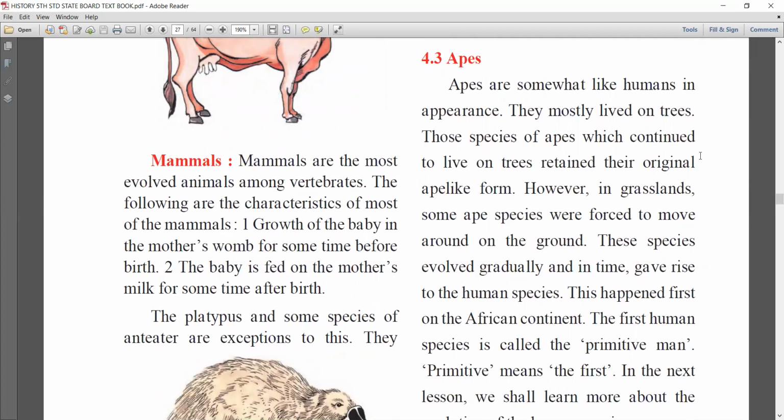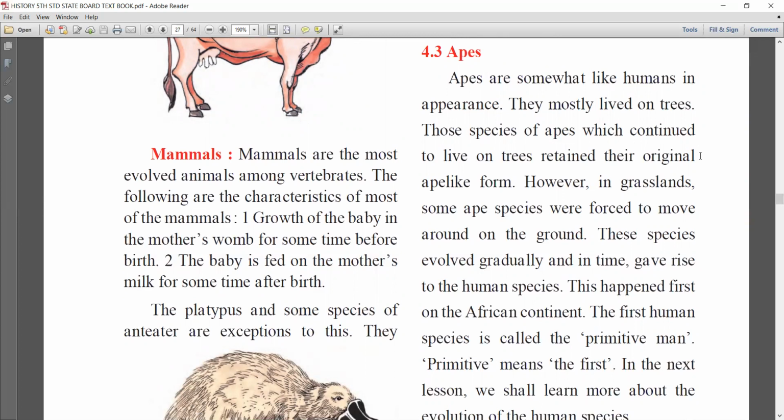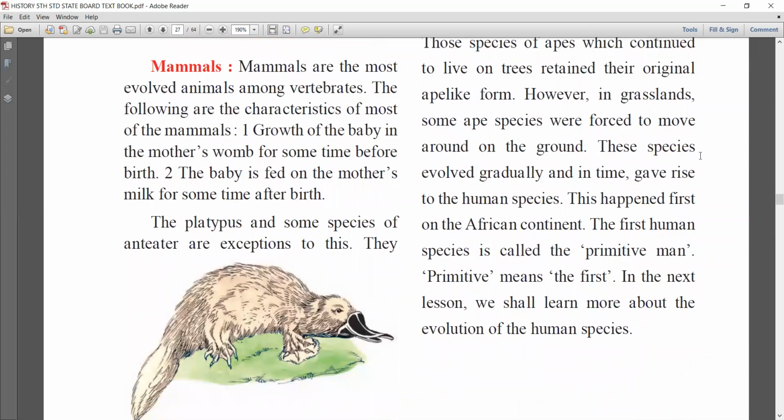And mostly we find these species in the African continent, and especially these human species are called the primitive man. Primitive means the first.